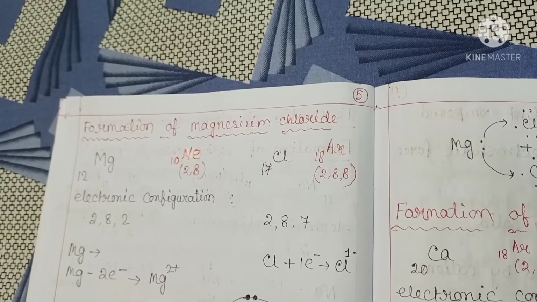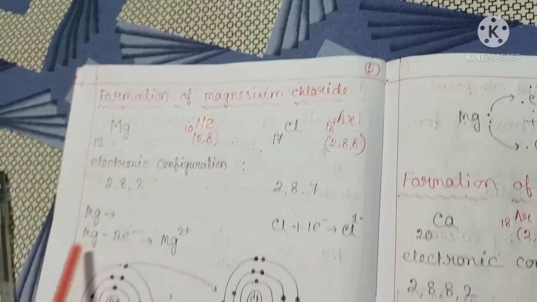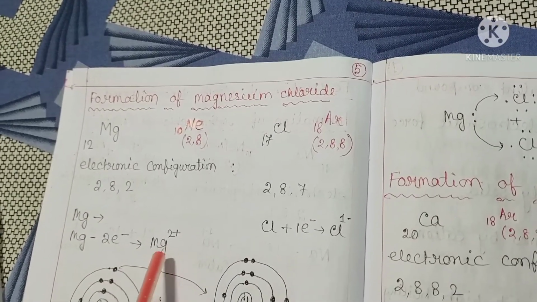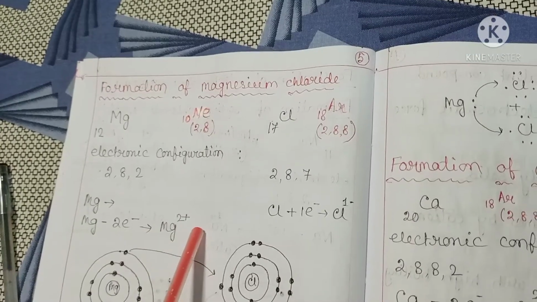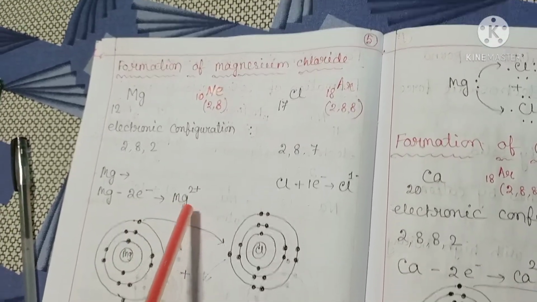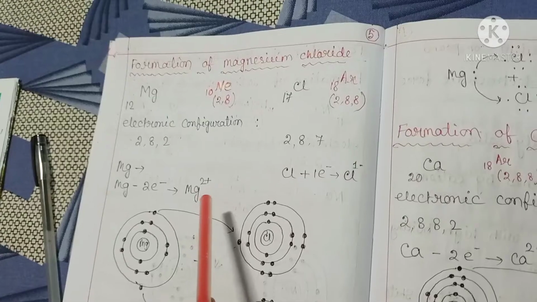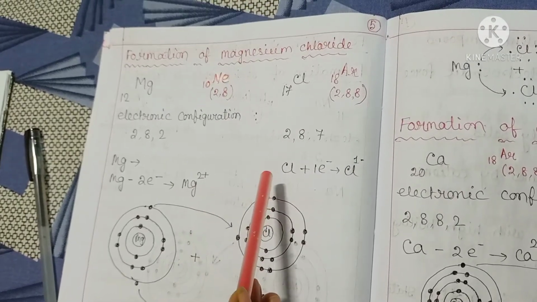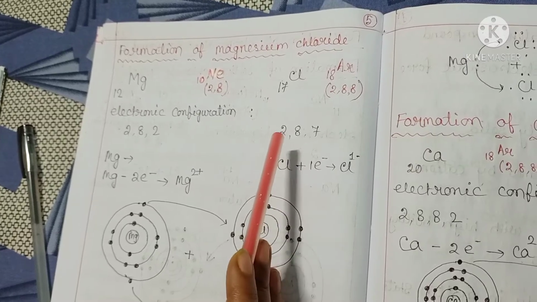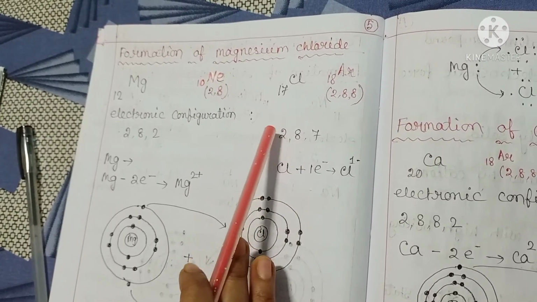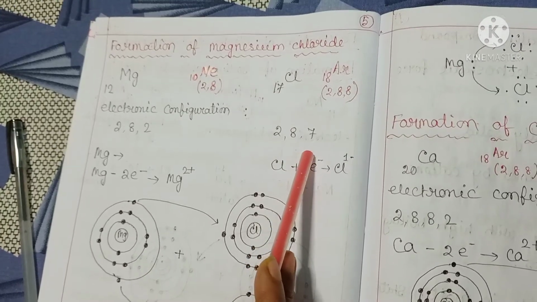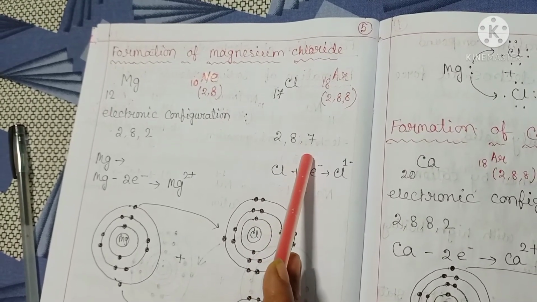It becomes a cation and exists independently. When magnesium loses its 2 electrons, it forms the Mg²⁺ ion. Here oxidation takes place, as oxidation means loss of electrons. On the other hand, chlorine has atomic number 17, so it has 7 valence electrons.